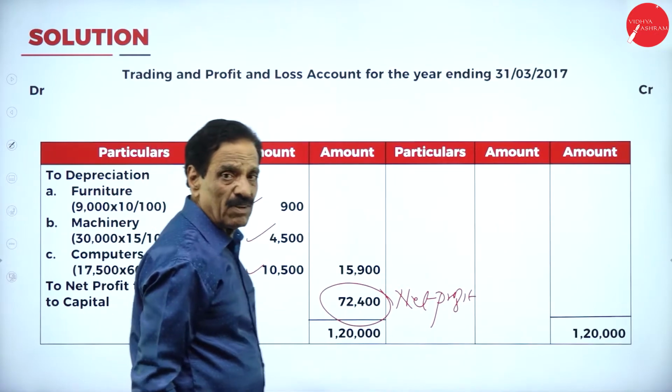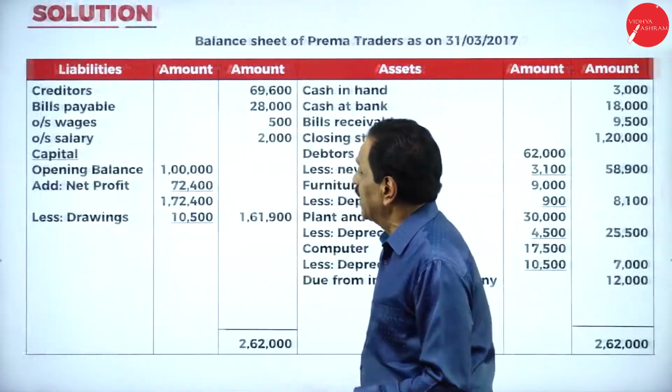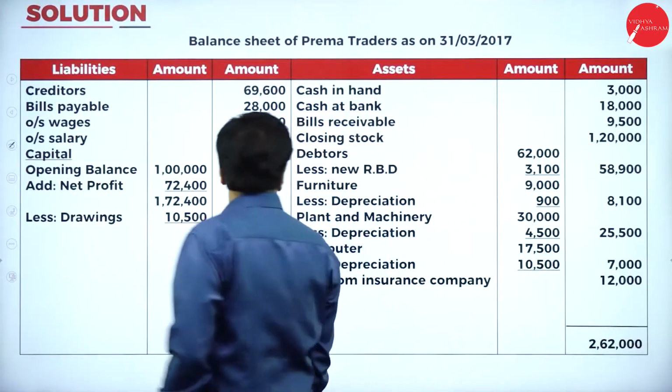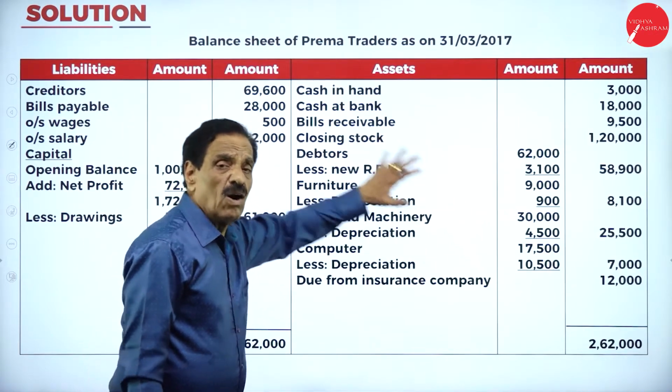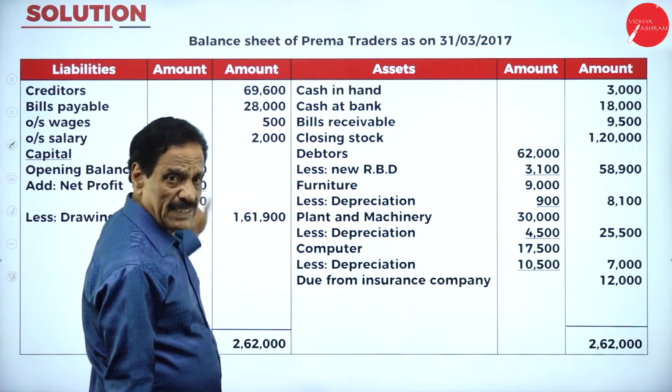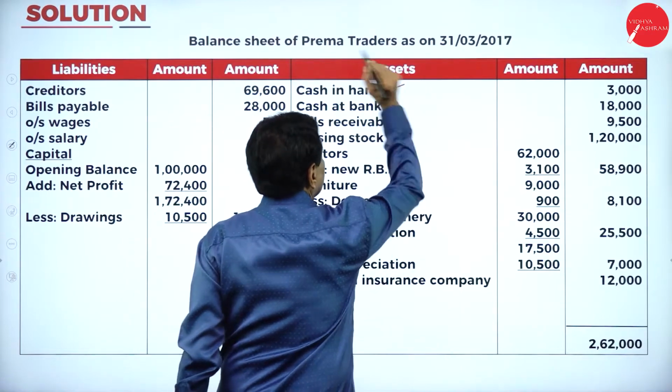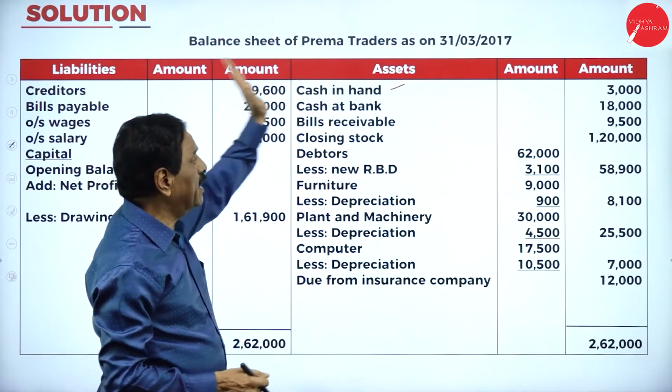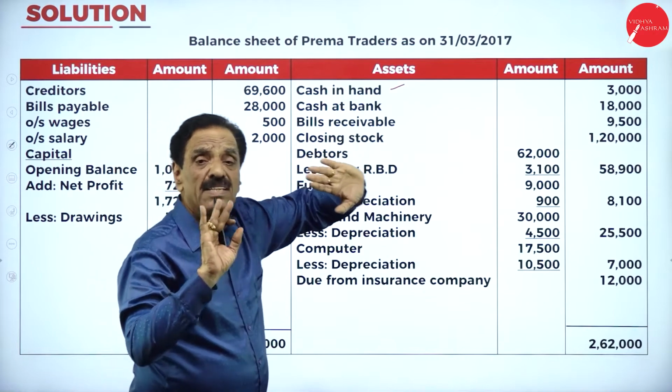of the concern. Once again, I will explain. Then, if you go to the balance sheet, all assets will come on the right-hand side, all liabilities will come on the left-hand side. So, cash in hand is an asset. Don't write debit and credit in the balance sheet because it is not an account.